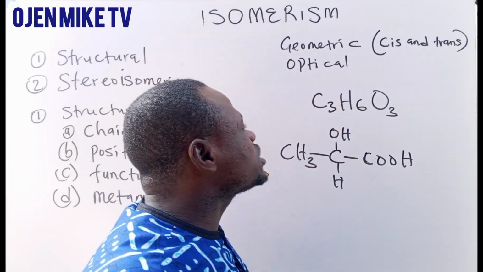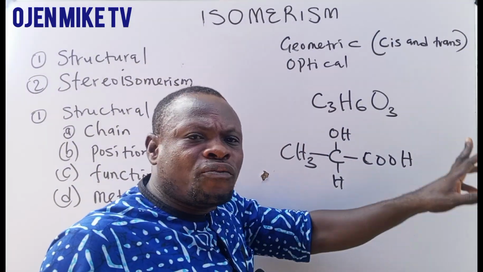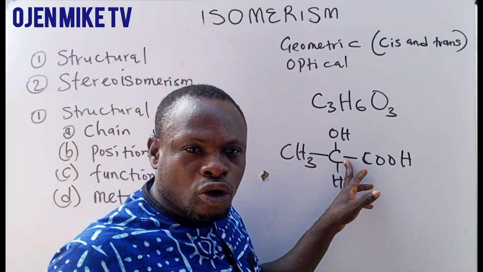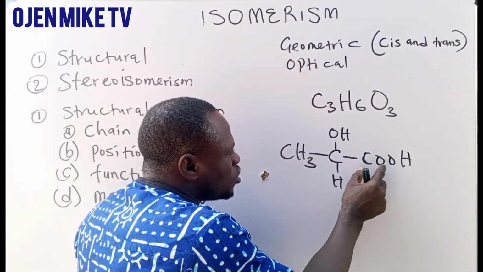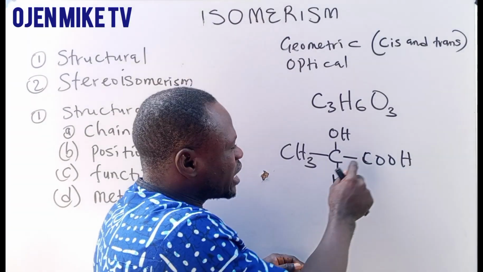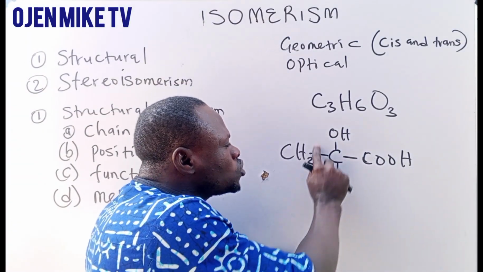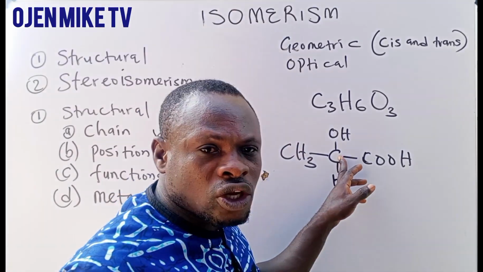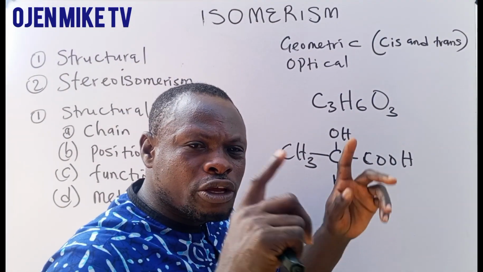You can see that in optical isomerism, they have different functional groups attached to the central atom, which is the chiral atom. Now look, this is carboxylic acid attached to this one, and this is OH hydroxyl attached to this one. So different functional groups attached to this carbon. That is what we call optical. It has a plane mirror.